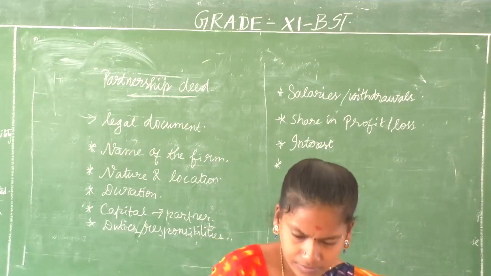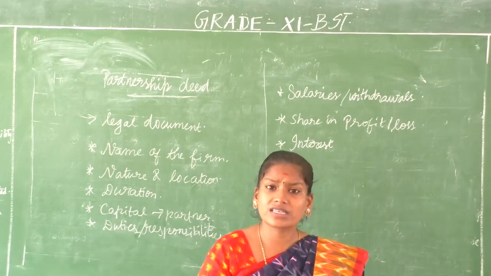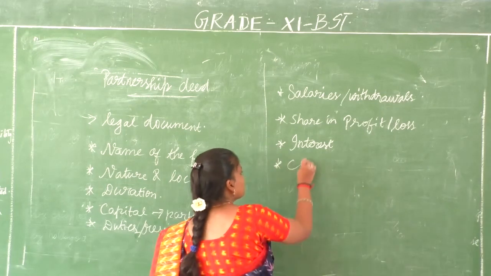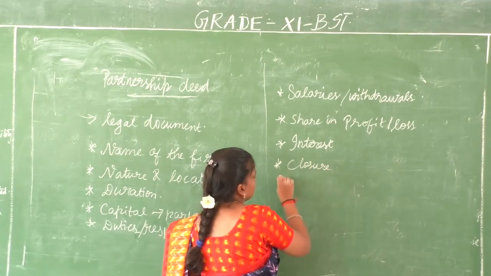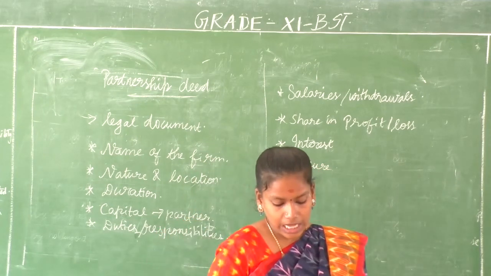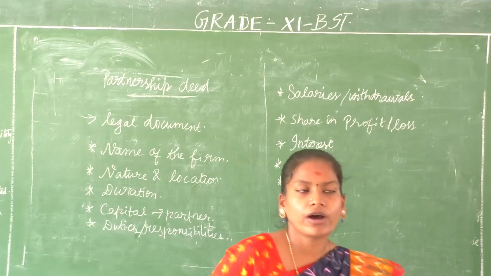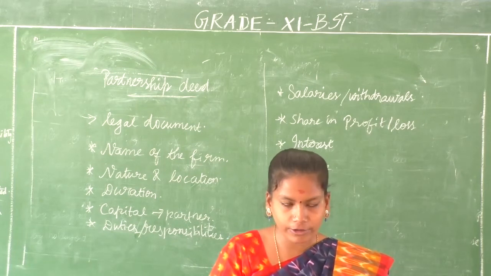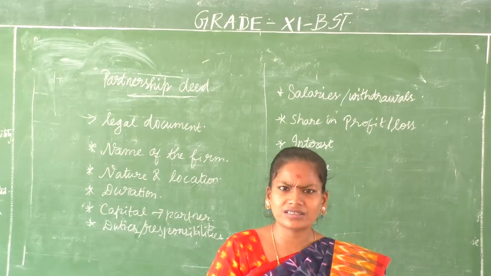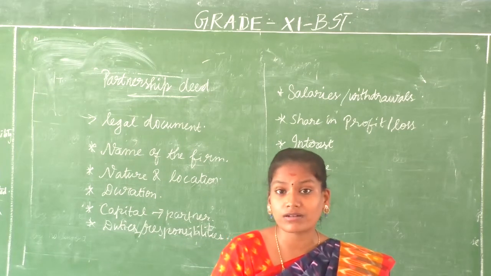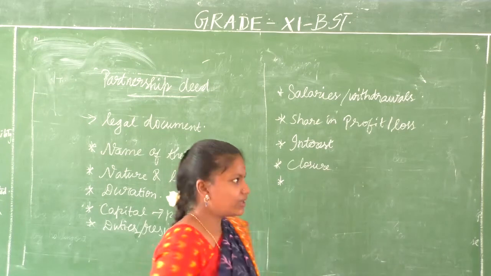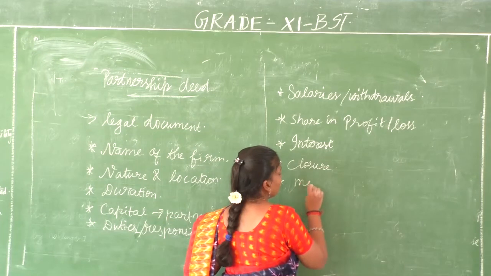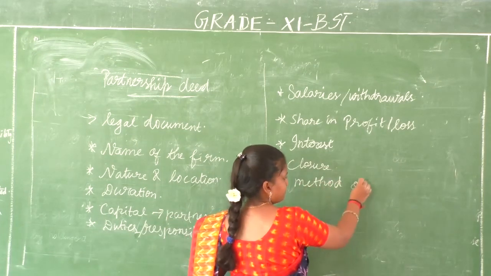And then retirement. If the organization has to be dissolved, what are the conditions? Closure, conditions regarding the closure also will be mentioned in your partnership deed. And then what sorts of accounts you have to maintain, tax, all those that you have to pay, all the details, PAN details, Aadhaar details. Nowadays even Aadhaar details are put up in partnership deeds. And then if you have a problem, who is the final authority? Solving disputes. How do you solve disputes, problems?